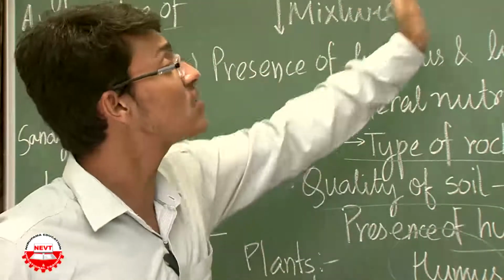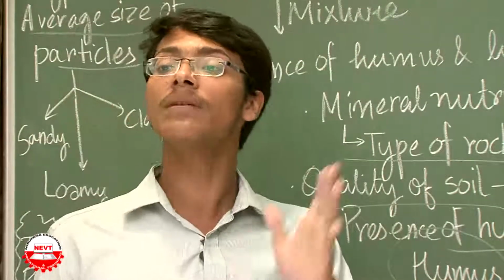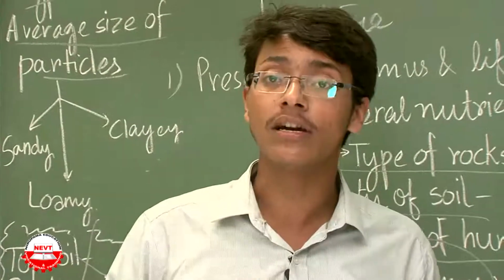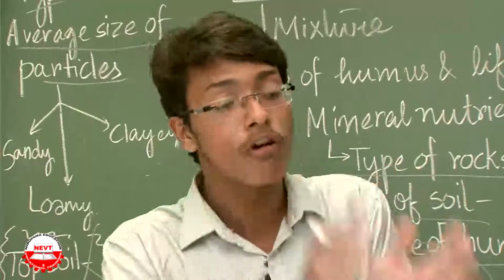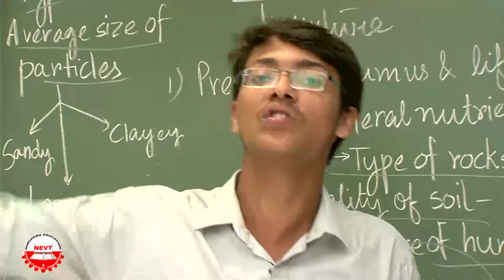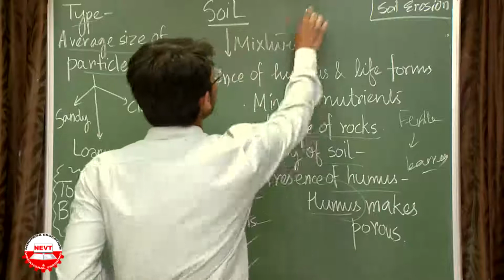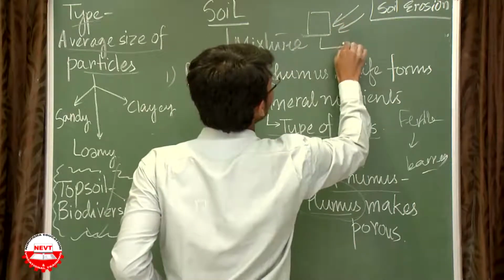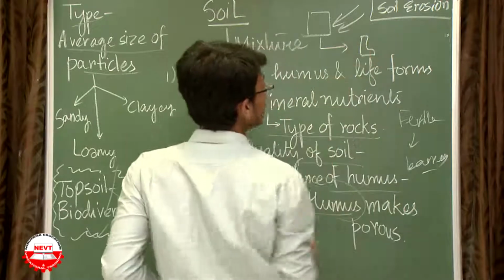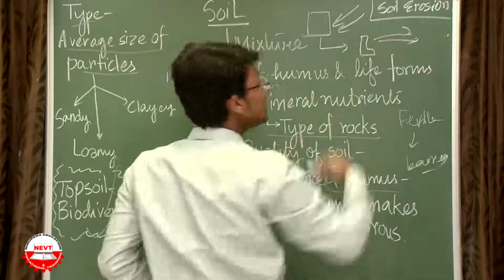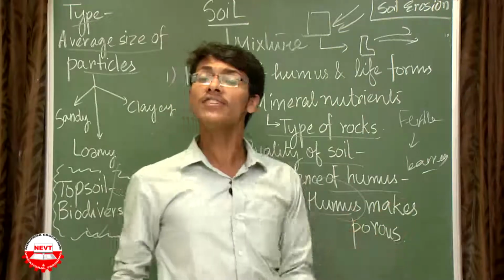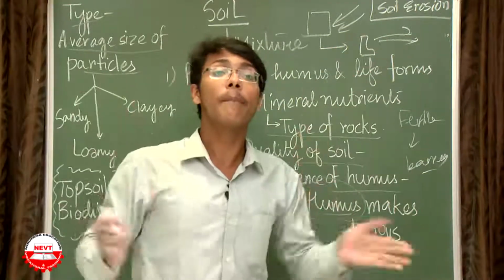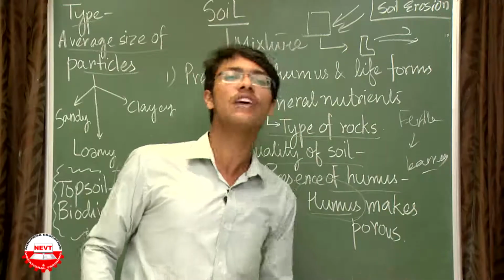Next, there is soil erosion, which is causing a huge amount of soil pollution. Why so? The constant air and water, which is one way of making rock into soil, also takes away soil from one place. Say here there was this amount of soil. Air and water both acting together will make the soil get like this, and that amount of soil is erased off. So the soil which is getting erased is due to soil erosion, which has to be stopped, because soil erosion causes huge damage to the soil.